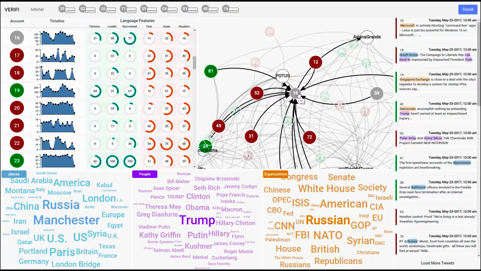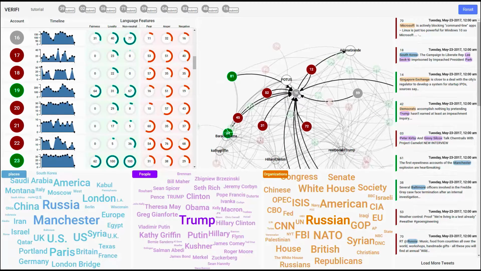If we consider its outgoing connections, that is, which accounts are mentioned or retweeted by account 16, we find only external accounts like Ariana Grande or POTUS. Using Q2, this tends to indicate a real account, as real accounts typically do not mention suspicious news accounts. Therefore, both of our social network cues tend to indicate that account 16 is a real news account.